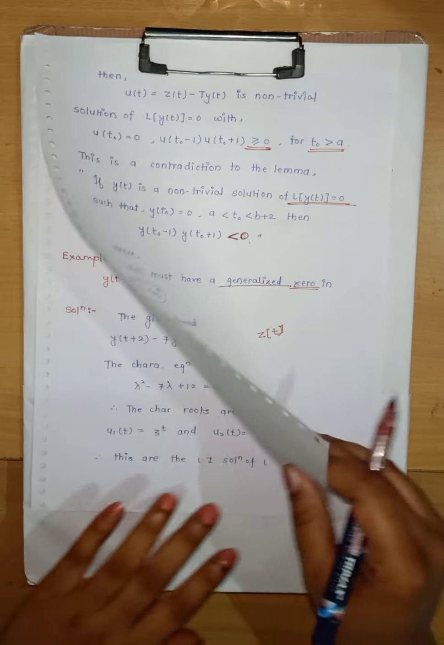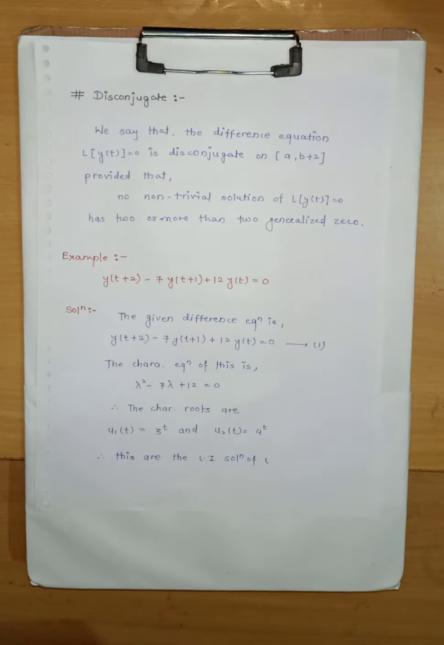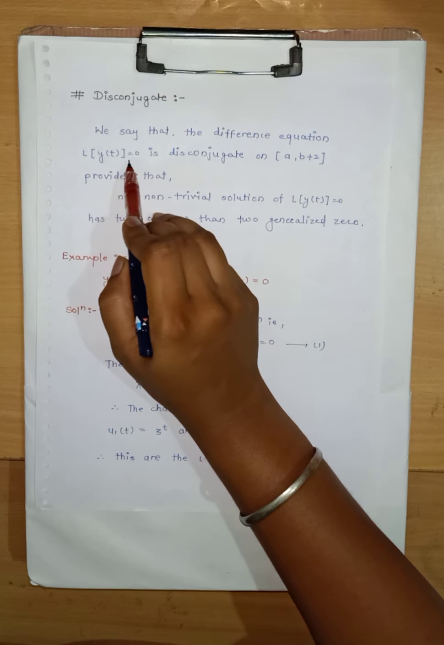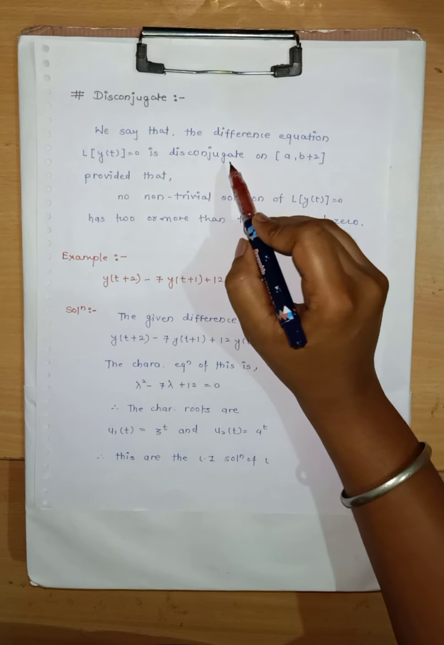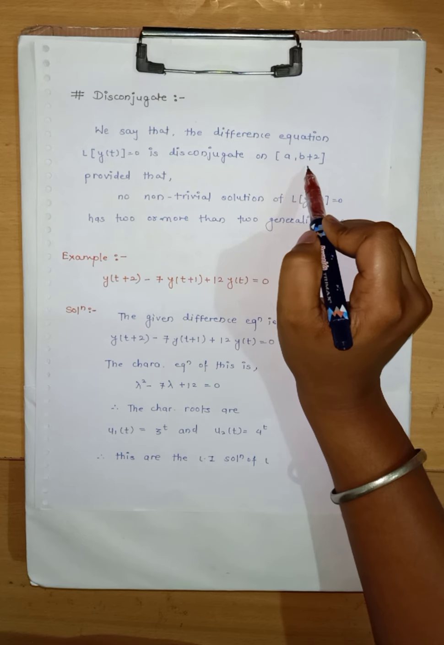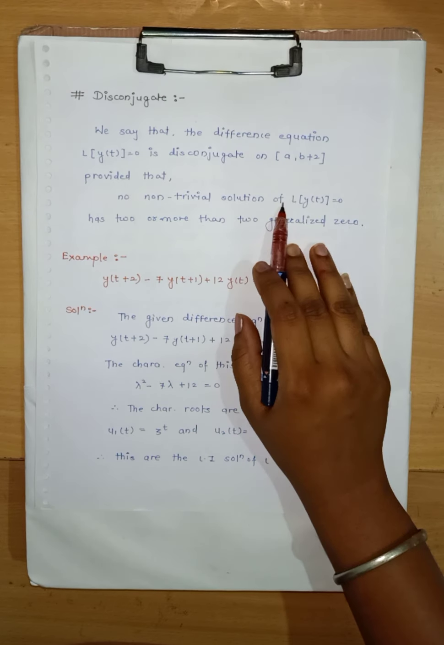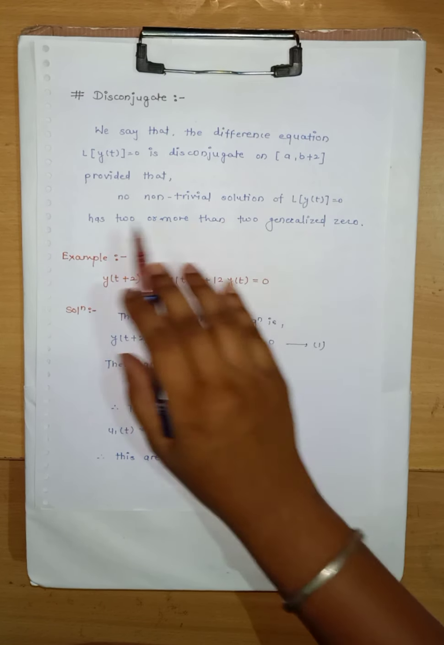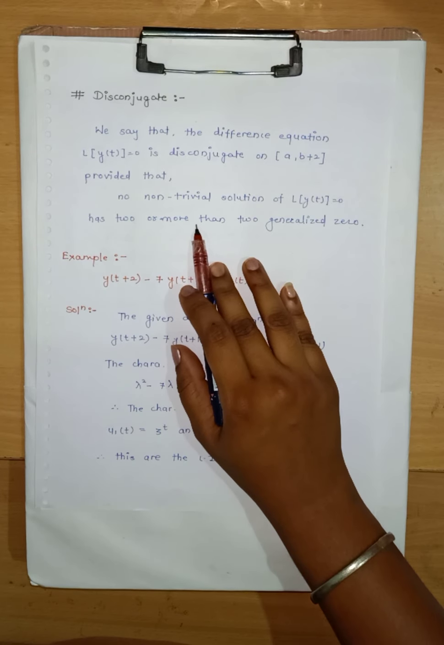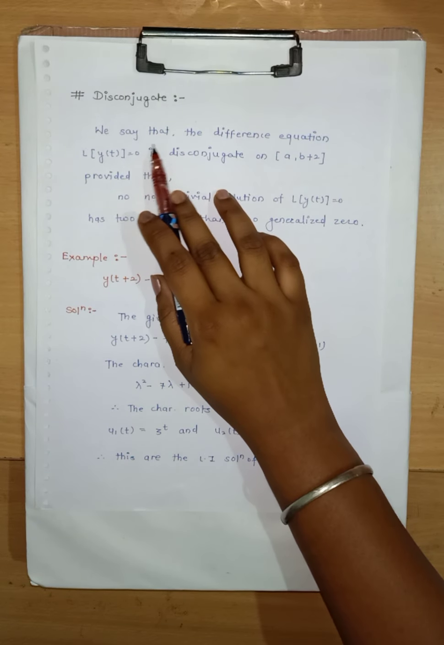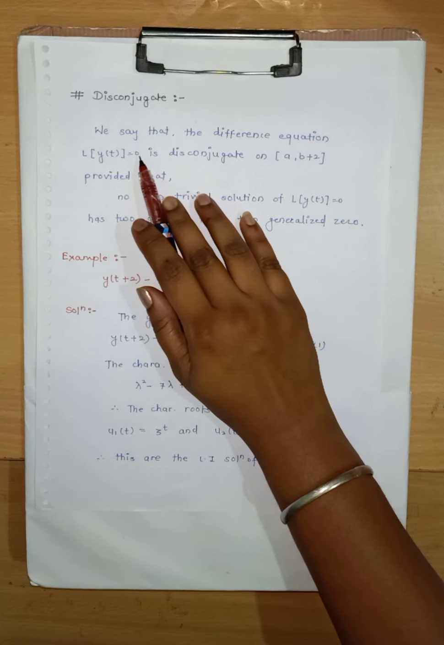Now our next topic is disconjugate. So what is disconjugate? We will see the definition. We say that the difference equation L of y of t equals to 0 is disconjugate on closed interval a and b plus 2 provided that no non-trivial solution of L of y of t equals to 0 has 2 or more than 2 generalized 0. That is, if the difference equation L of y of t equals to 0.